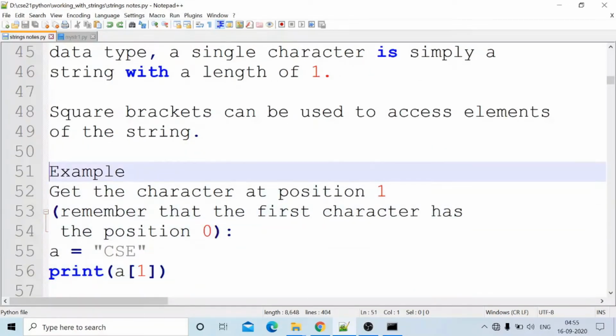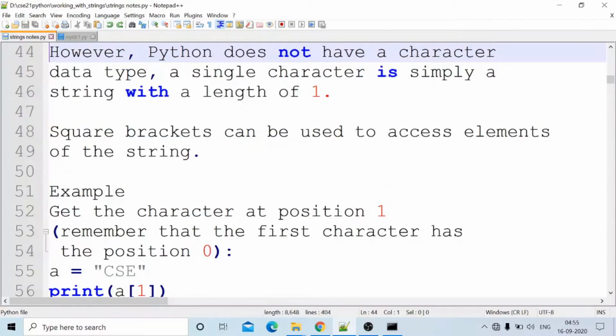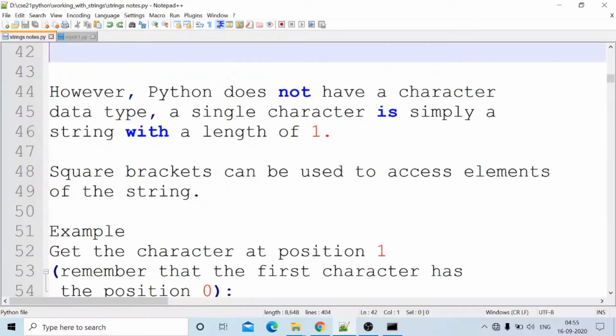Getting the character at a position. Python does not have a character data type. A single character is simply a string with a length of 1. Like the C programming language, there is no character data type here. Square brackets can be used to access the elements of the string. In order to retrieve the elements of the string, we use square brackets in Python.